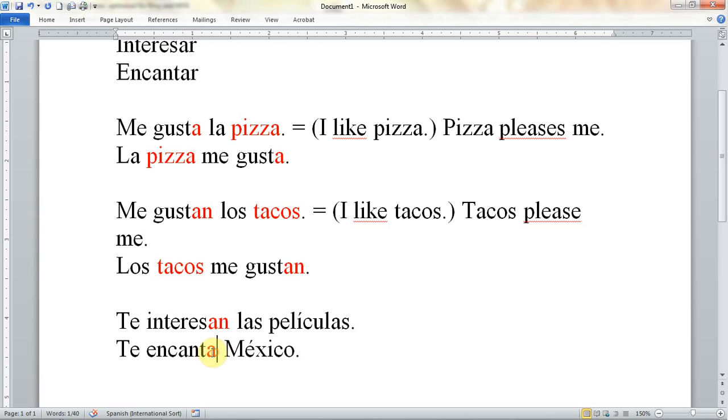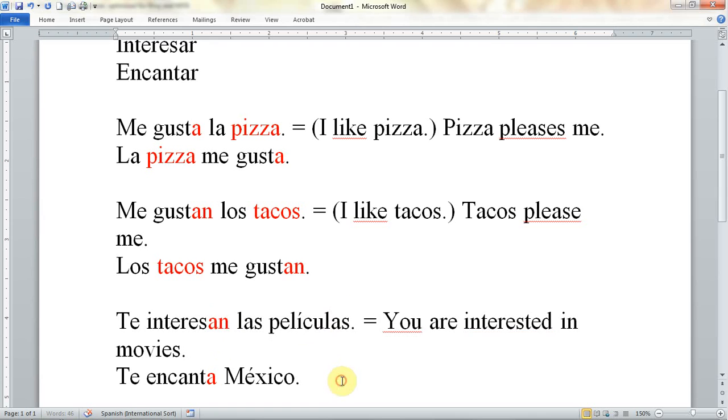So here, singular. Películas, movies, plural, AN. So, again, now you don't have to worry about translating literally. You can just say, this means you are interested in movies. And here, you love Mexico.